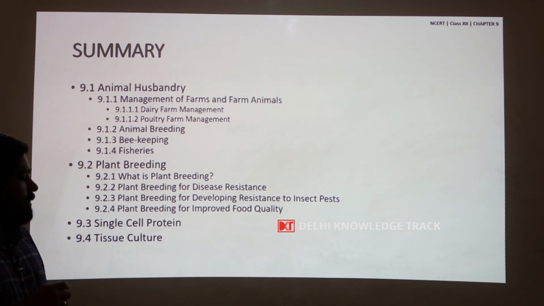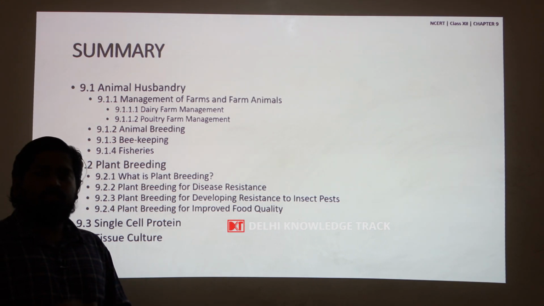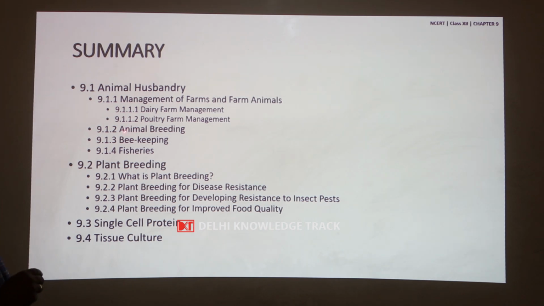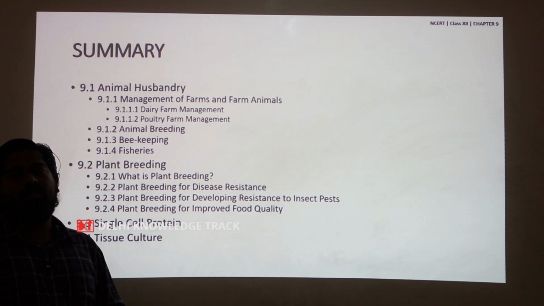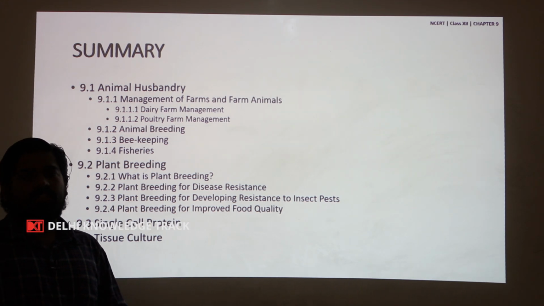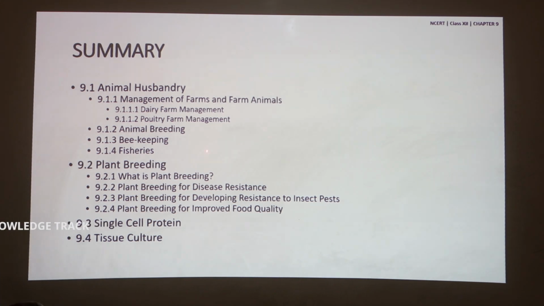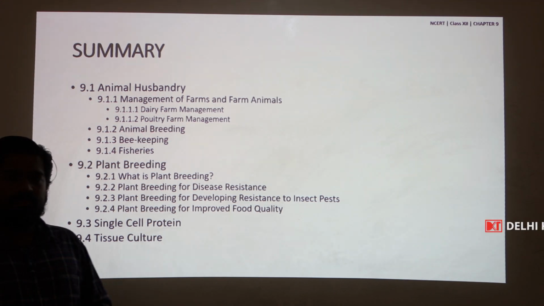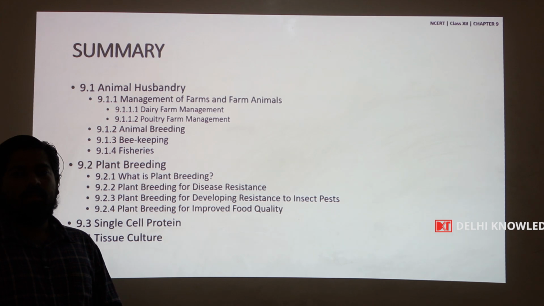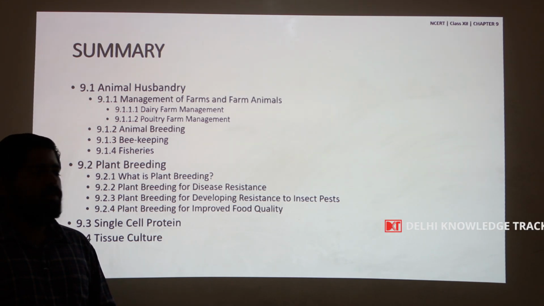If the animals have to be improved, animal breeding is practiced, where a breeder selects breeds or animals with desirable qualities to produce a desirable progeny. And beekeeping and fishery are the other components of animal husbandry, which have an important role in the Indian economy.